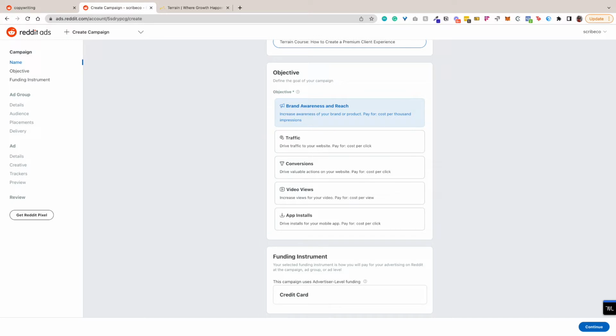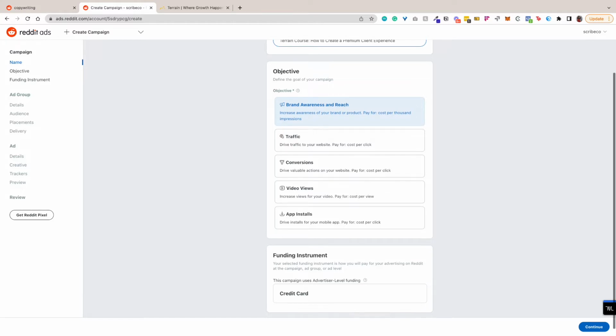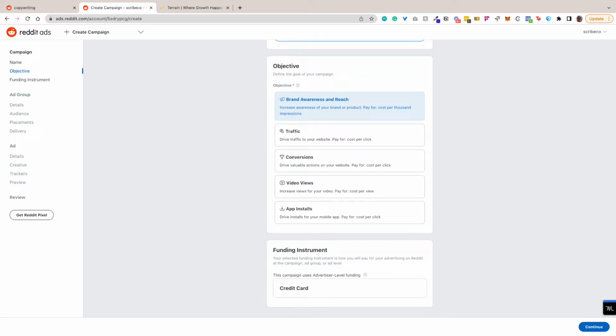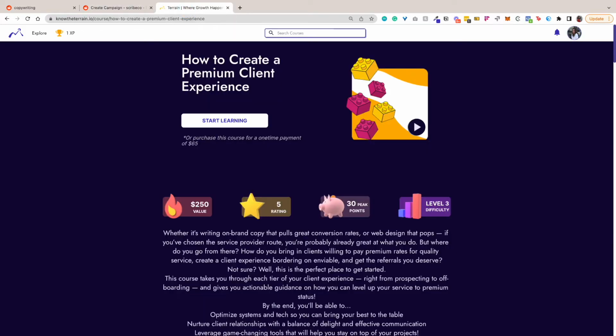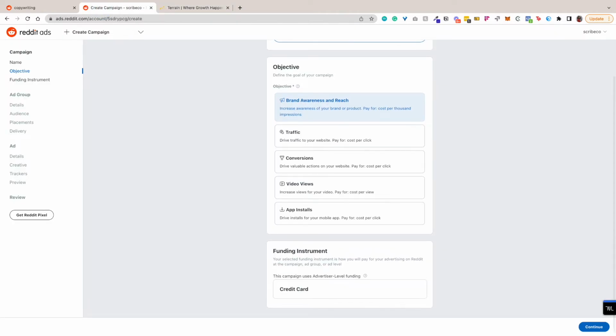So we have a couple of different options here. We have brand awareness and reach, traffic, conversions, video views, and app installs. Now, because A, this isn't an app, and B, we don't have a video, it's going to be one of these three. Just going off what I understand of Facebook ads, brand awareness and reach is probably not going to get us the best bang for buck. And then conversion would require us to set up a custom conversion event with a little bit of code on this button or whatever action we want people to take. So path of least resistance, easiest thing to set up for right now will be traffic. So that's what I'm going to go with.